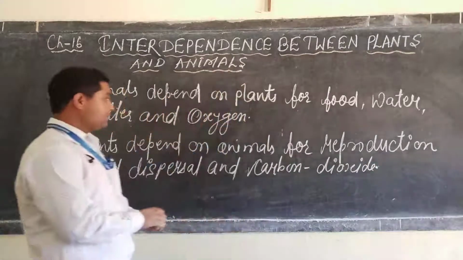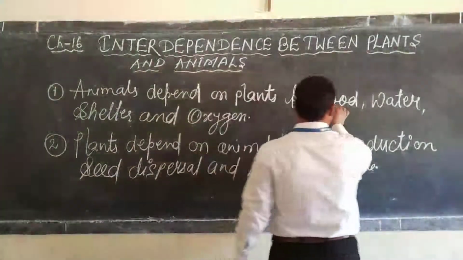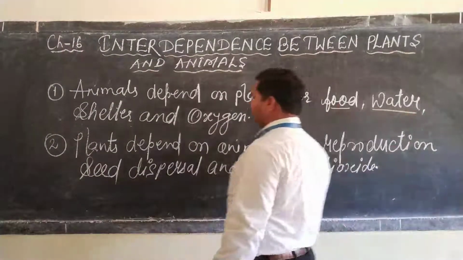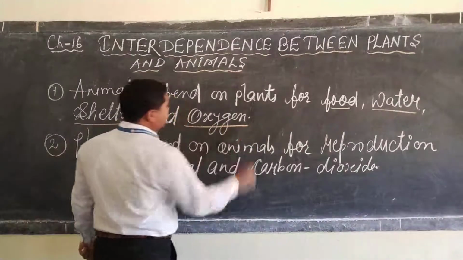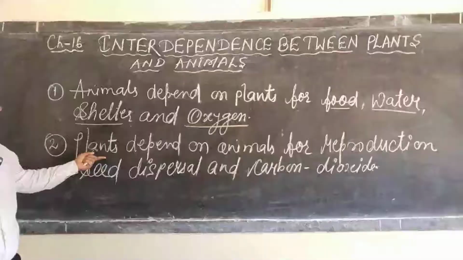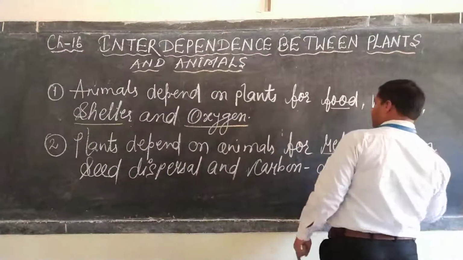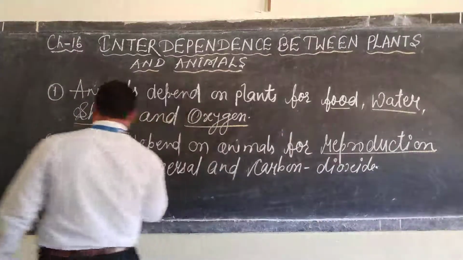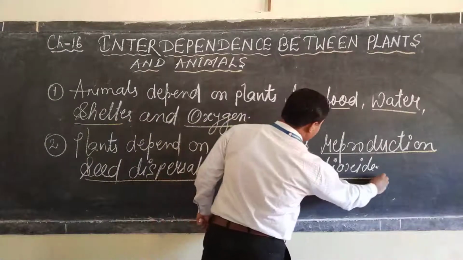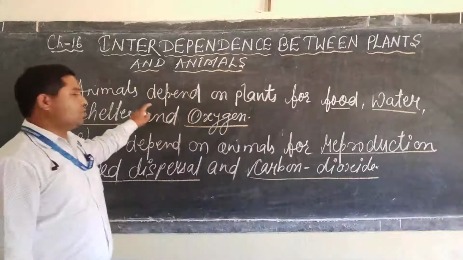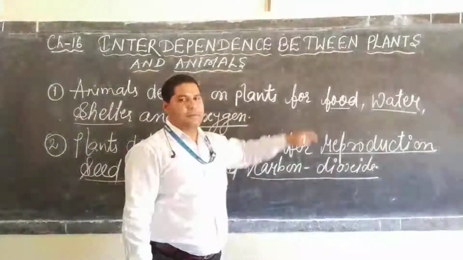So dear student, animals depend on plants for food, water, shelter, and oxygen. Whereas plants depend on animals for reproduction, seed dispersal, and carbon dioxide. So let us know how animals depend on plants for food.